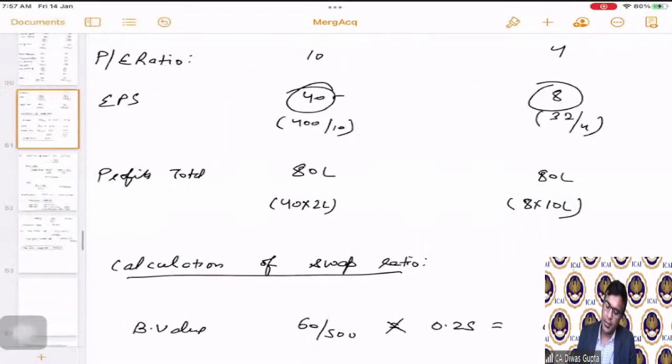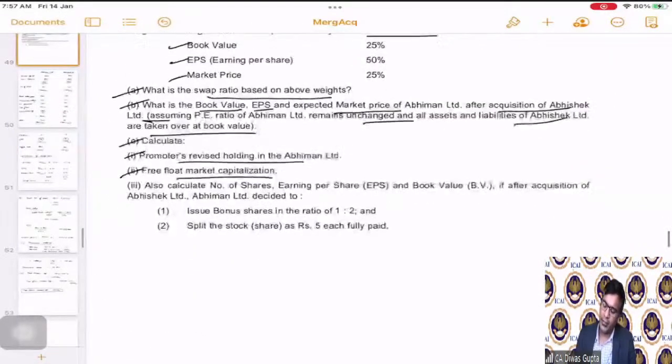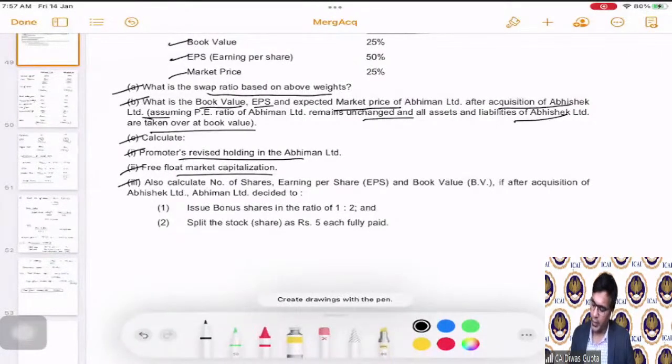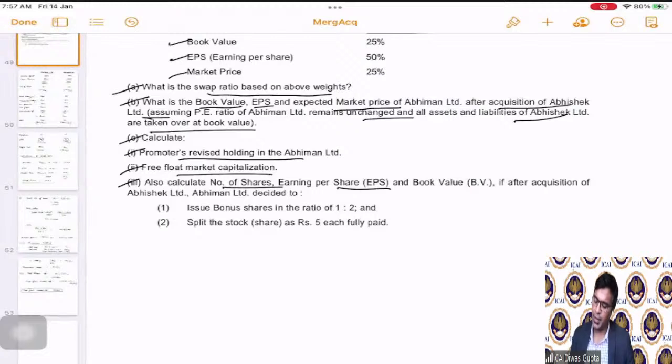But now comes the part for which I wanted to discuss this question. Now, it is saying that also calculate the number of shares, earnings per share, and book value if after acquisition of Abhishek Limited, Abhiman Limited decides to do two things. One is that first Abhiman Limited will issue bonus shares in the ratio of 1:2.